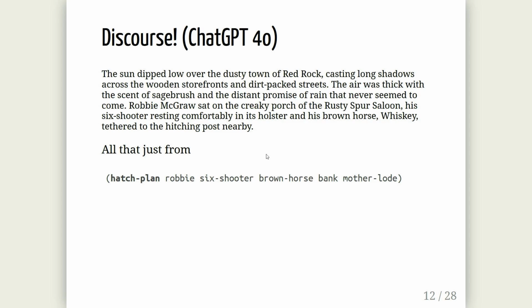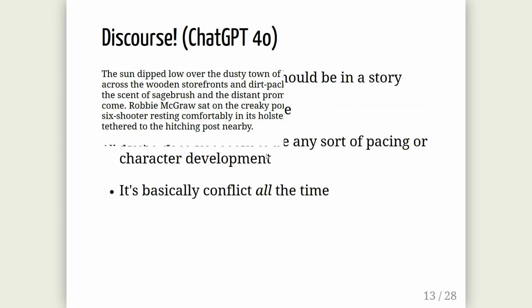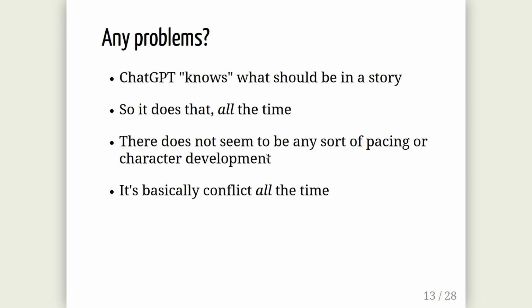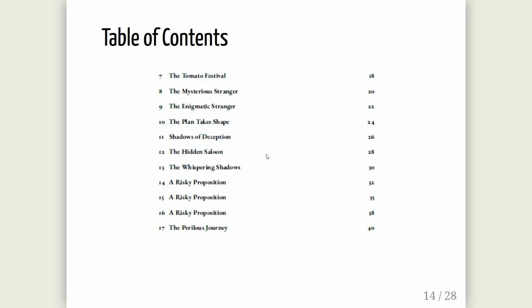book. Yeah, any problems? ChatGPT knows what makes a good story. That's actually really interesting. The problem is that's the only thing it knows, and that's what it keeps doing. Right? Once you have a hammer, everything looks like a nail. It knows in stories there's conflict. It knows in stories there is mystery, danger, and so on. And it just keeps doing that over and over and over again. That's the only thing that ever happens in the story, with very few exceptions. And one is absolutely hilarious. That's going to come later. But most of the time, it just makes weird conflict things.